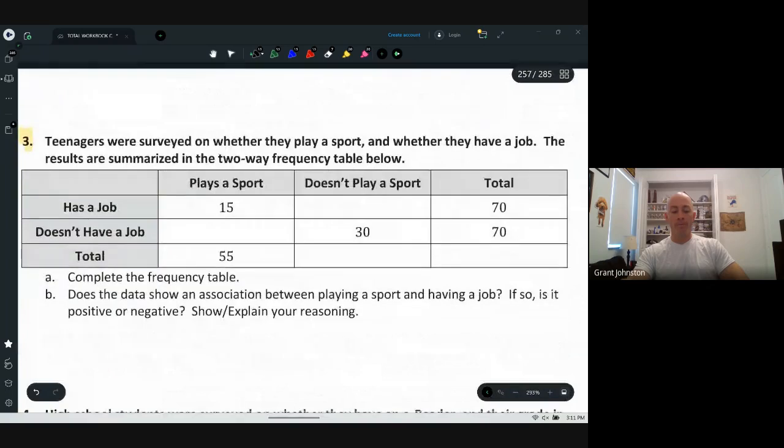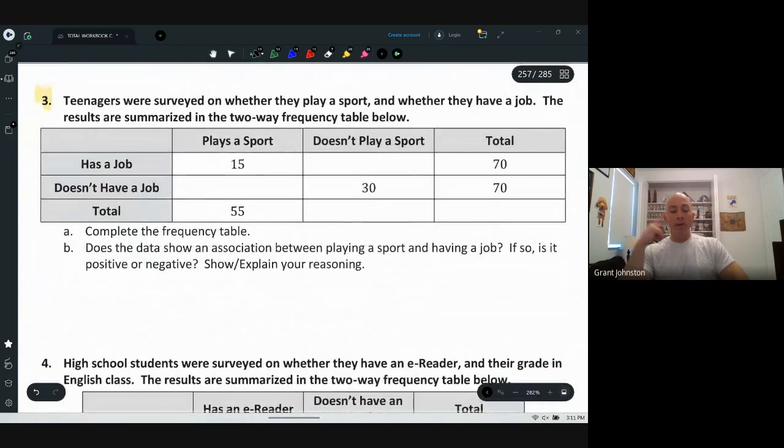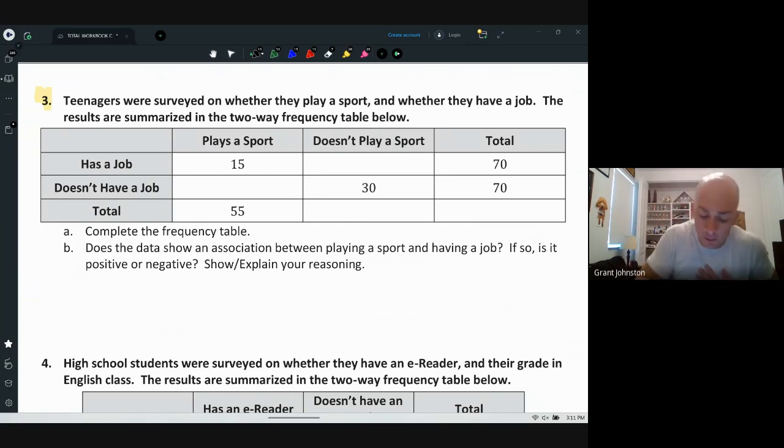Let me show you another one. Teenagers were surveyed on whether they play a sport and whether they have a job. The results are summarized in the two-way frequency table below. So let's fill it out. This would have to be 40. This would be 60, 55. That would be 85. 140.